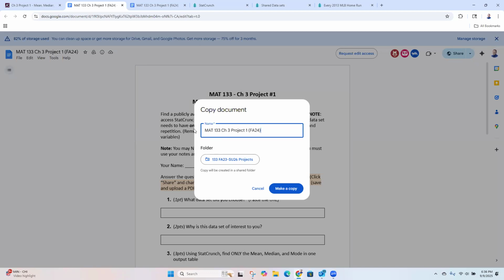So for the copy, I'd love it if you could put your name in there. You don't have to. You can just save it as whatever, but it does make it a little easier. I don't know why it's marked as fall 2024. You don't have to change that. That's fine.